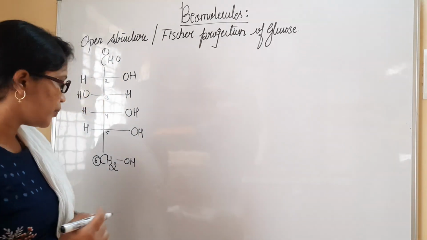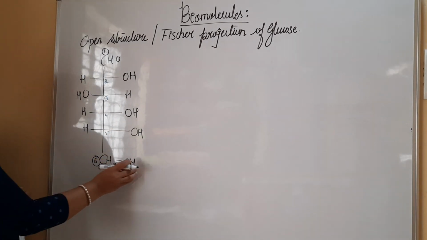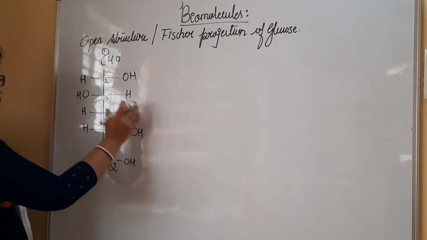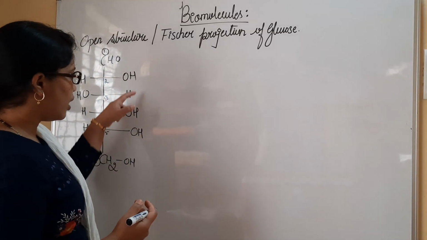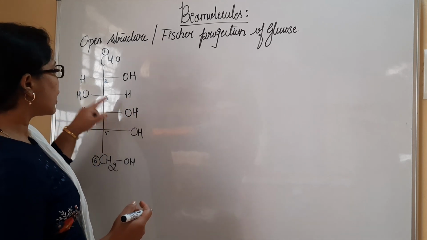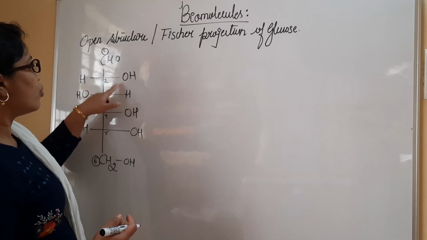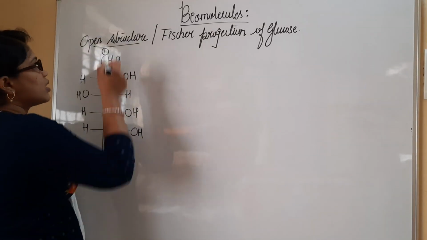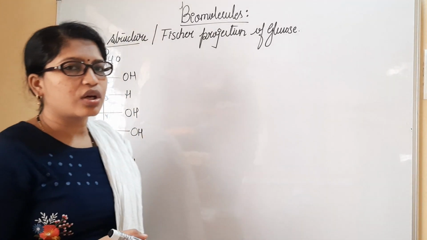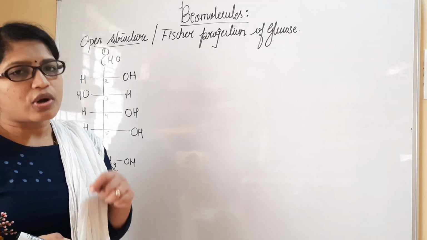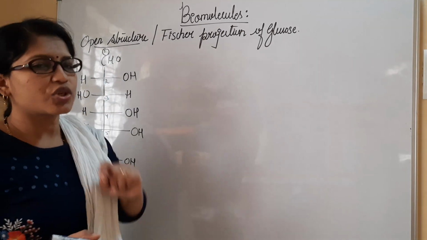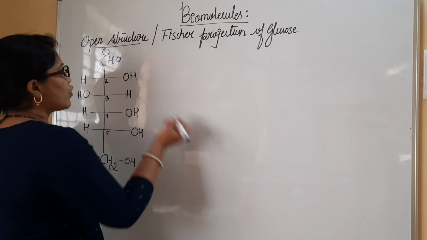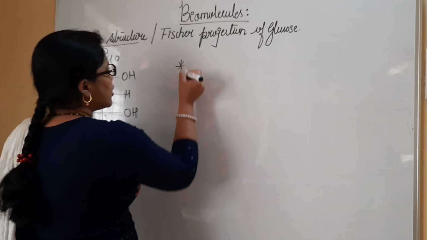structure of glucose. So you can see here we will be having 3 hydroxyl groups at a stretch at the right side, and I will be having one hydrogen at the third carbon, then I have OH and CHO. This is said to be the open chain structure or open structure for glucose. This can also be called the Fischer projection. So let me write some of the points with respect to this structure.